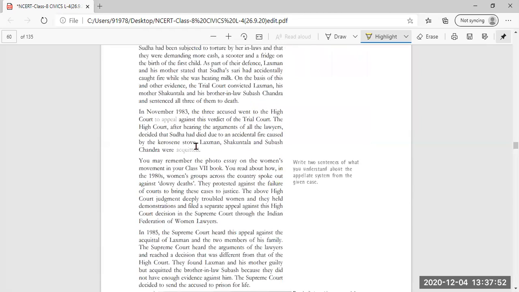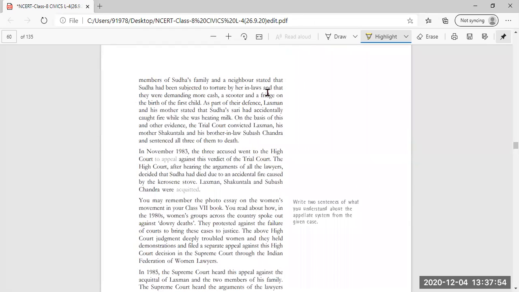During the trial, the members of Sudha's family and the neighbors stated that Sudha had been subjected to torture by her in-laws, who were demanding more cash, a scooter and a fridge on the birth of the first child. As soon as the first child was born, Lakshman's family members were asking for the cash, the scooter and the fridge. They were demanding these from Sudha's family.